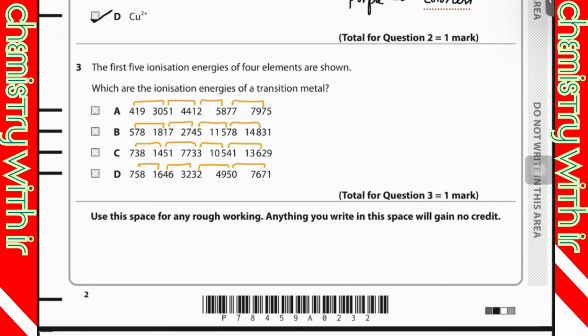So can you tell me what's the difference between first and second ionization energy of A? And then B, and then C, and then D. There's a huge jump between the first and second one, so that means that the electron is removed from the first group. Exactly. So this is incorrect, because there is a large jump between first and second.